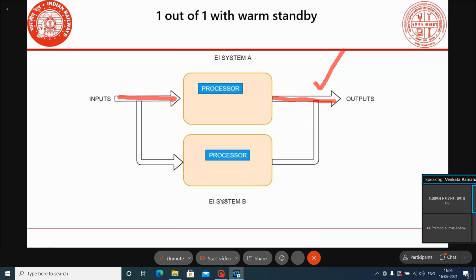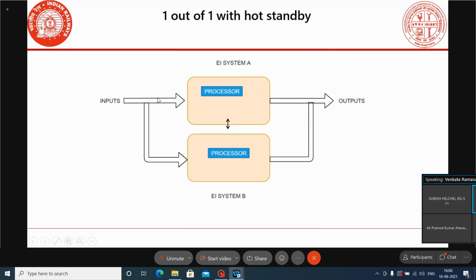The second system will be in off condition, and the second system will power on only when the first working system has failed. After ensuring that the first system has failed, the external circuits will transfer the power supply to the second system, and the second system will come to the working mode and deliver the output. This is a one out of one system with the warm standby arrangement.